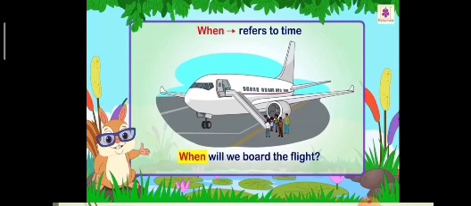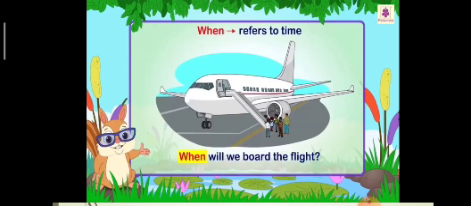From these examples, whenever you are asking questions by when word, you will get the answer of time. Means how much time you will take for that. Okay, you want to confirm the time. That is why you are asking from when word.